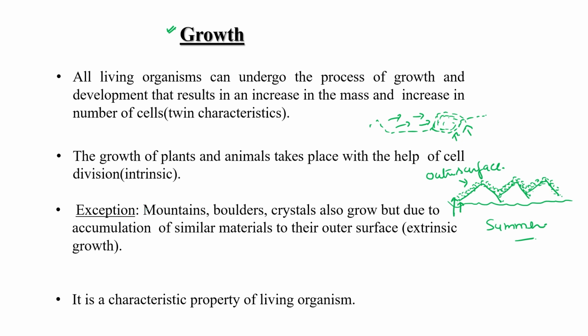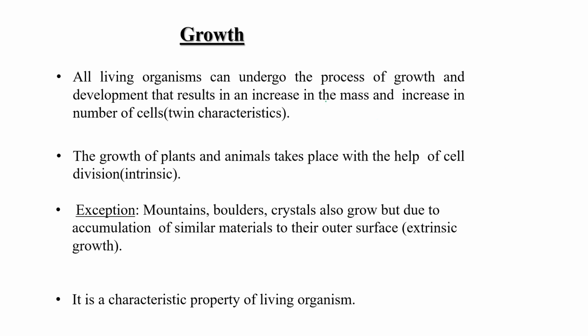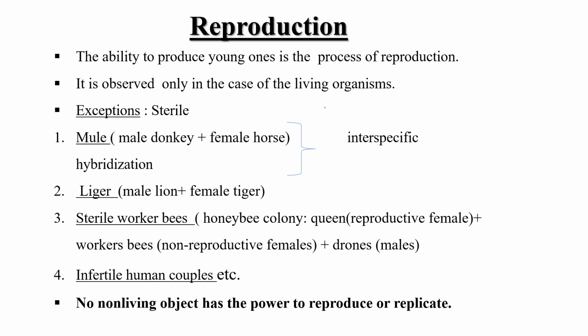That's why we have given some examples, crystals and mountains here. And this is extensive growth. That's why growth comes under a characteristic property of living organisms. It doesn't come under a defining property of the living system. Clear? Okay. Now, next is reproduction.